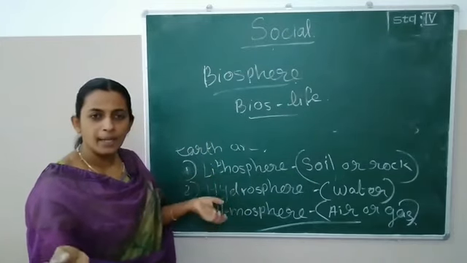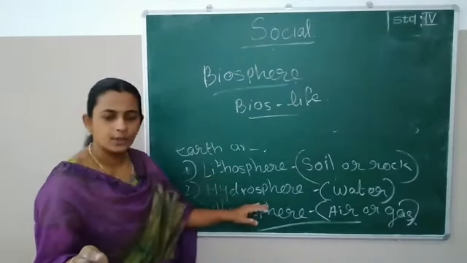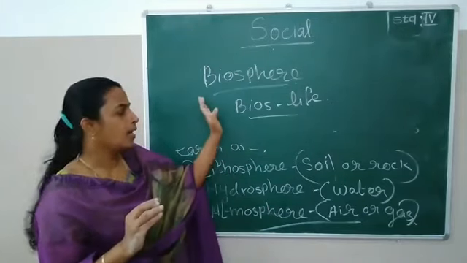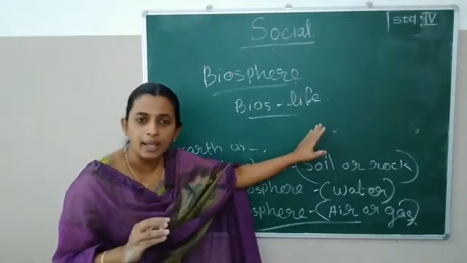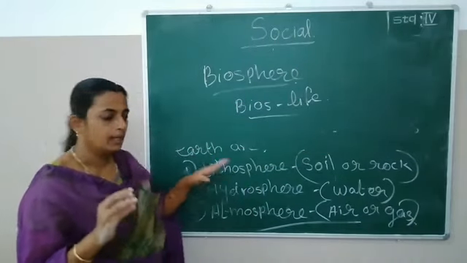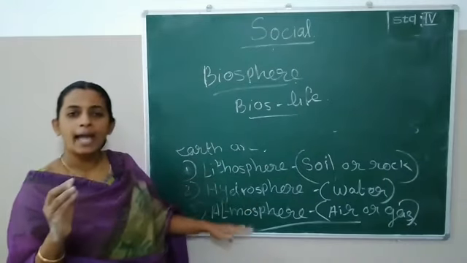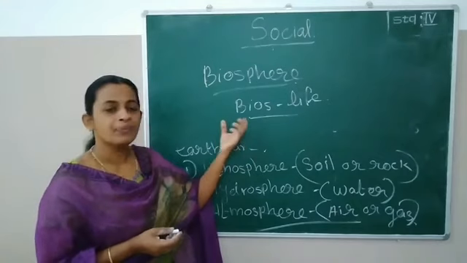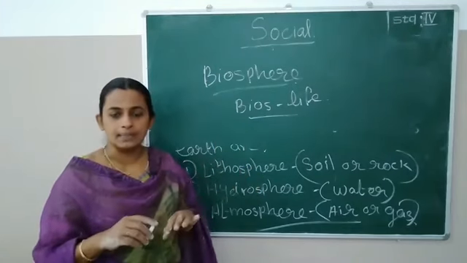Which are the three domains? Lithosphere, hydrosphere and atmosphere. How can we say that? Biosphere is the domain that includes lithosphere, hydrosphere and atmosphere. Got it? So these are the domains of Earth.